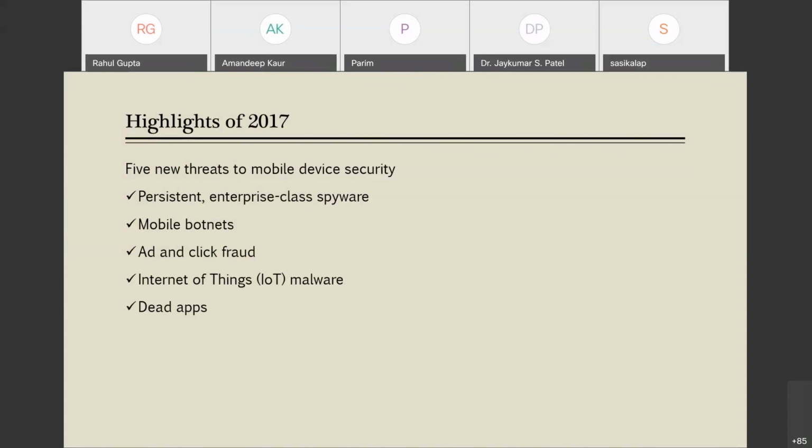What is persistent enterprise class spyware? In an organization, employees use their mobile devices in nearly every aspect of their lives, and mobile is always at an arm's length from an individual.